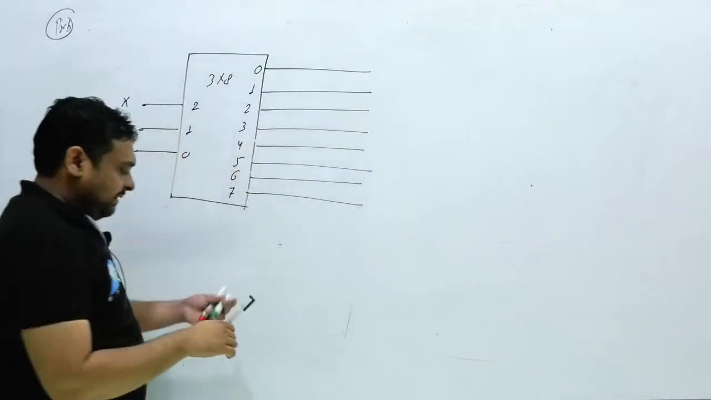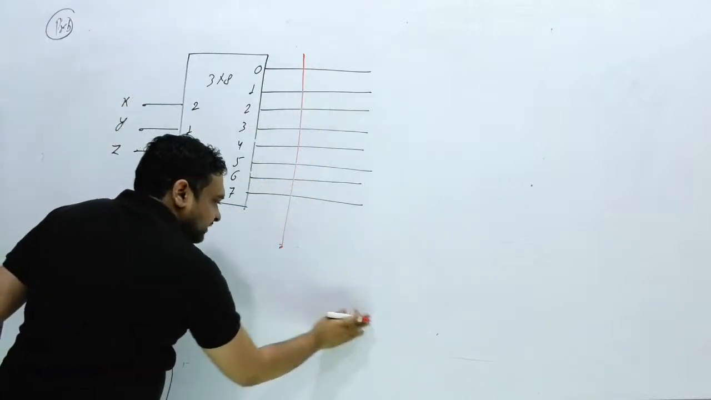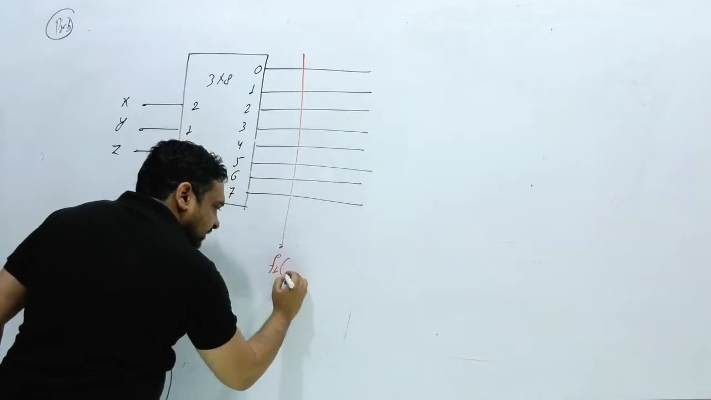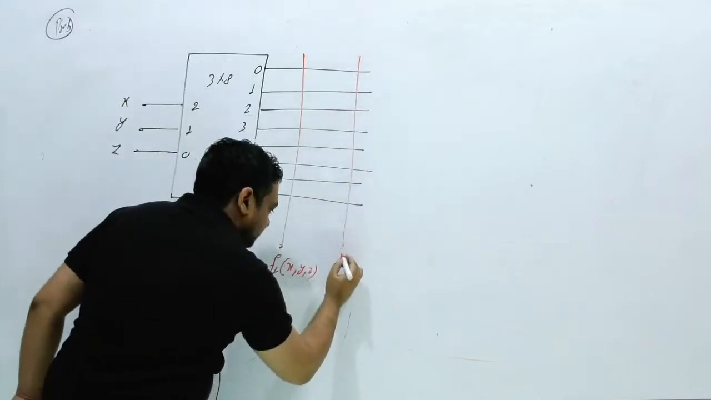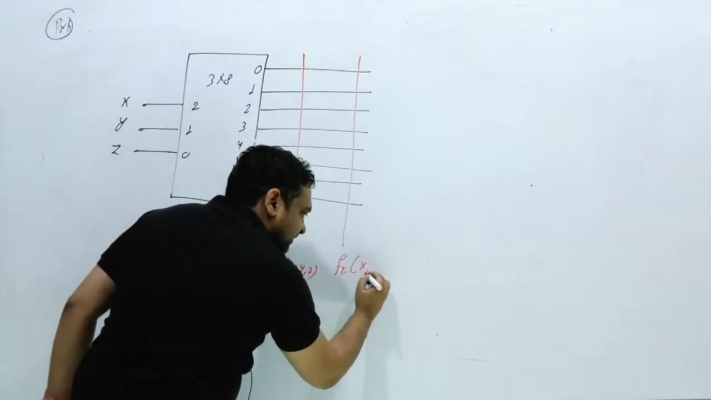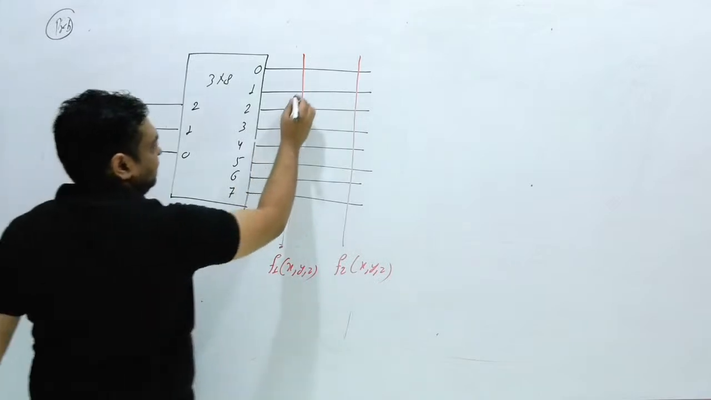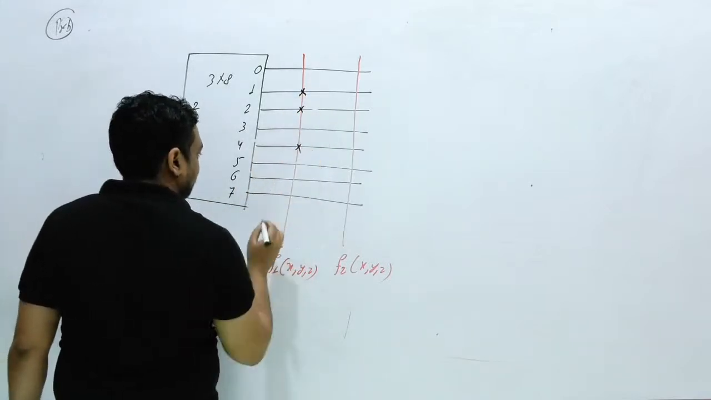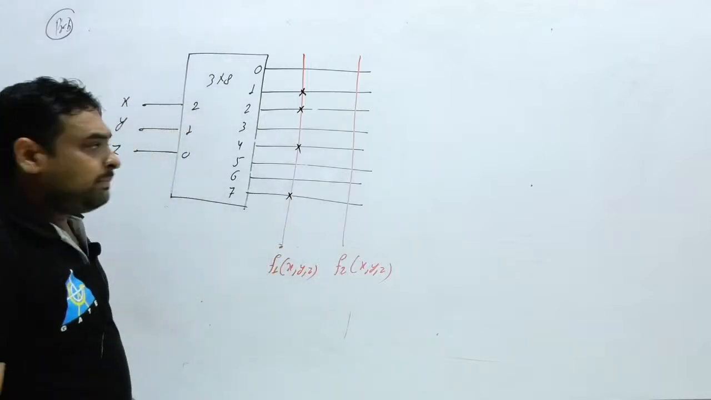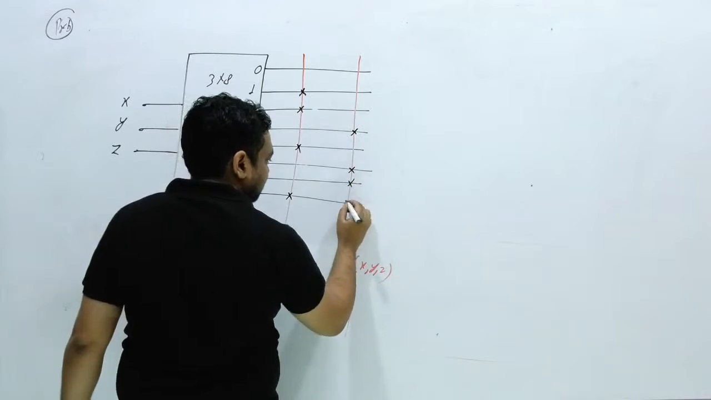And we are going to implement 2 functions here. The first function is f1 and the variables are x, y, z. The second function is f2 and the variables are x, y, z. You have to implement 2 functions. The first function is connected to 1, 2, 4 and 7, and the second function is connected to 3, 5, 6 and 7.